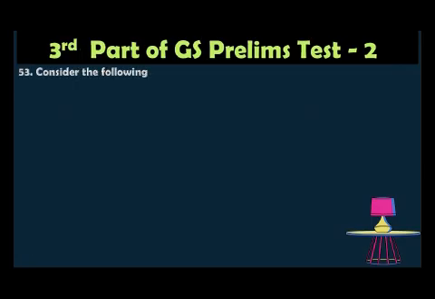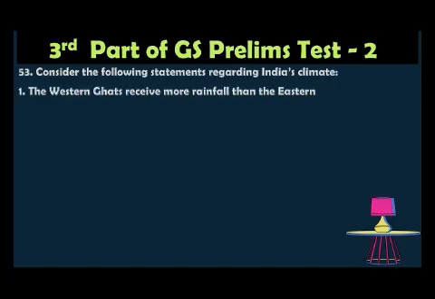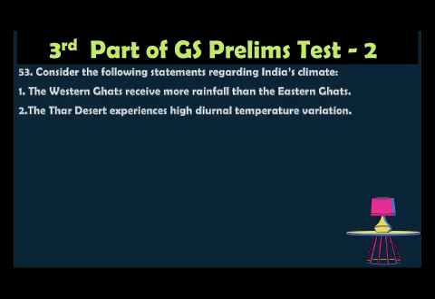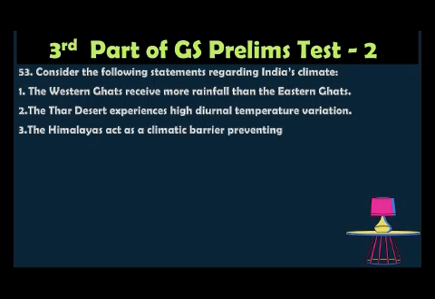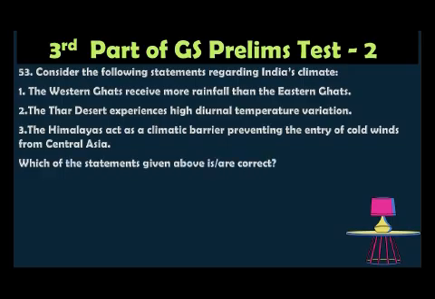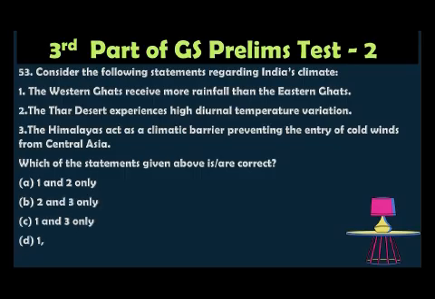Question number 53. Consider the following statements regarding India's climate. 1. The Western Ghats receive more rainfall than the Eastern Ghats. 2. The Thar Desert experiences high diurnal temperature variation. 3. The Himalayas act as a climatic barrier that prevents the entry of cold winds from Central Asia. Which of the statements given above is correct? Option A: 1 and 2 only, option B: 2 and 3 only, option C: 1 and 3 only, option D: 1, 2 and 3.